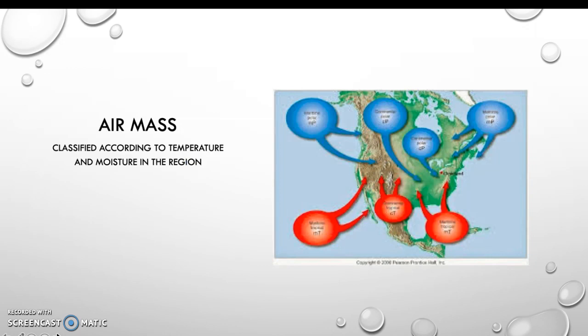Air mass. Air mass is a volume of air defined by its temperature and water vapor content. It is classified according to temperature and moisture in the region. Classifying it by temperature runs from warm, cold, or extremely cold, and the moisture is just simple: dry or moist air content. As you can see here, these are all the cold air right there, and the warm coming up from the Gulf, and the cold air coming from the Arctic.